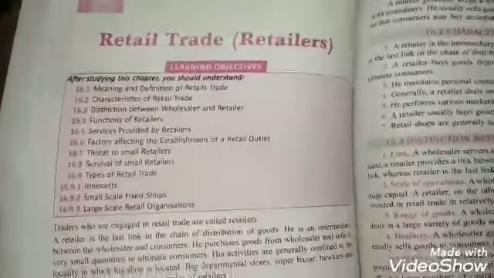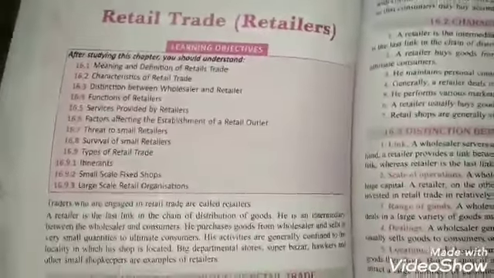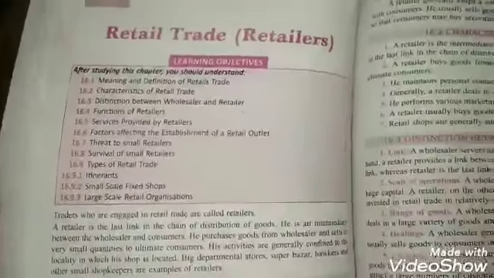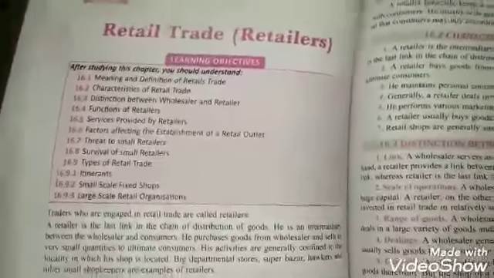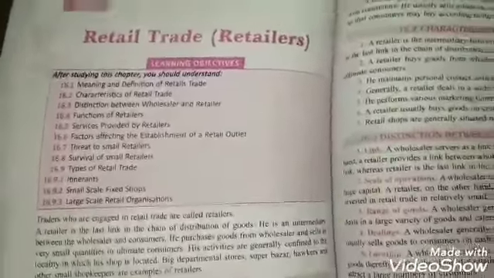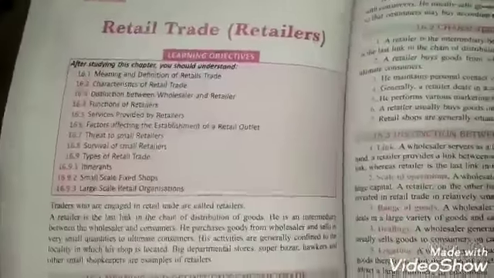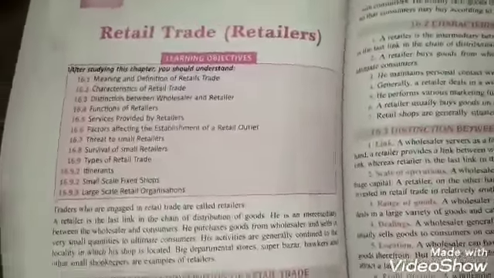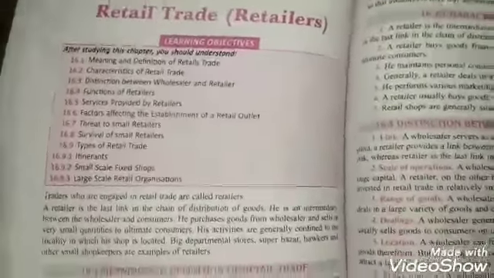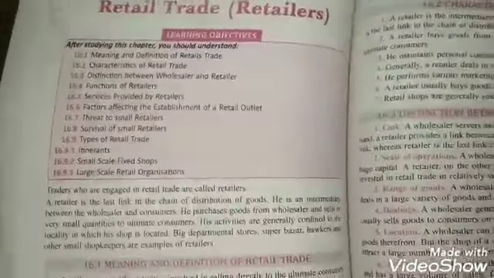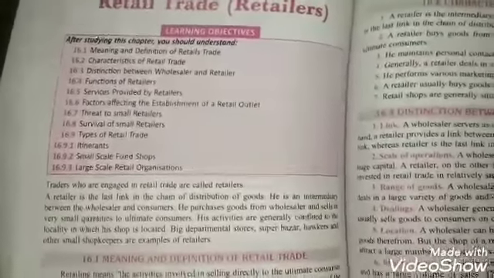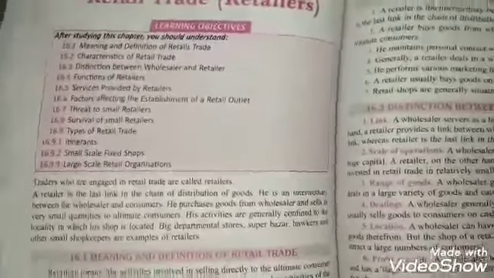See, retail trade means that this is the last link of the chain of distribution. Here there is a link of the retailer between the wholesaler and the customer. Retail means when the goods are being purchased from the wholesalers in small quantities and are sold to the ultimate consumers. If I talk about retail trade, the best examples are your departmental stores, your super bazaars, your other small shopkeepers. They are all examples of retail trade.